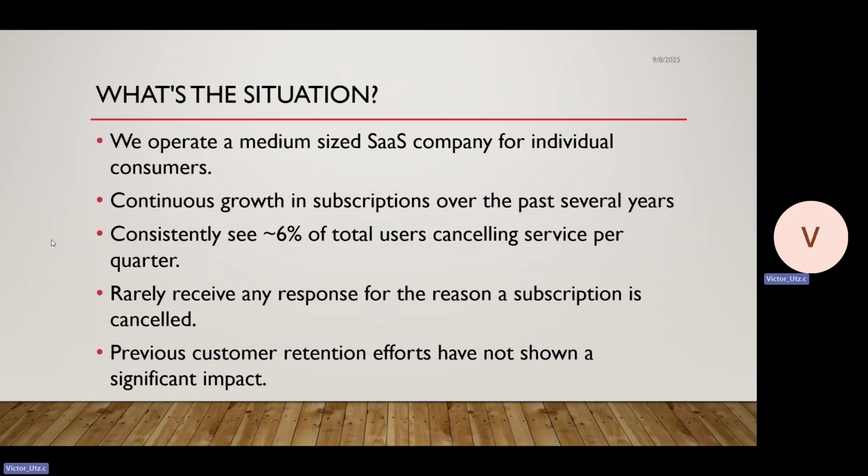As this is an individual customer service, responses to CSATs or reasons for cancellation tend to be pretty limited. And despite their best efforts, the marketing team focusing on customer retention has not seen a lot of progress, regardless of methods that have been tried.